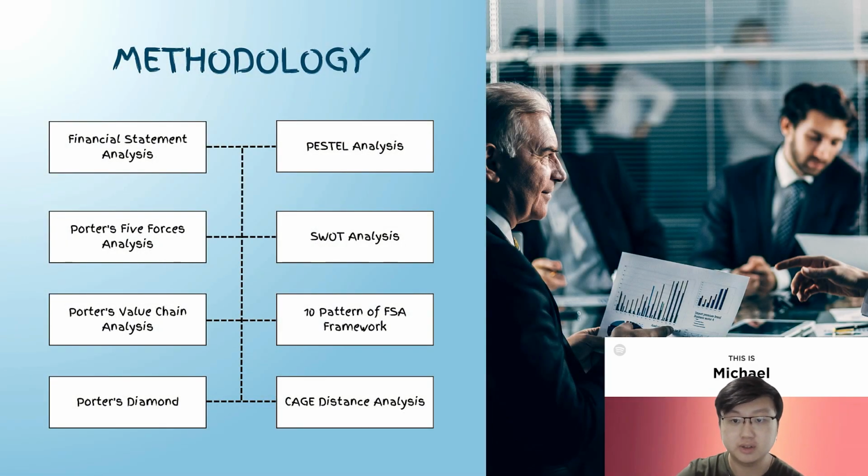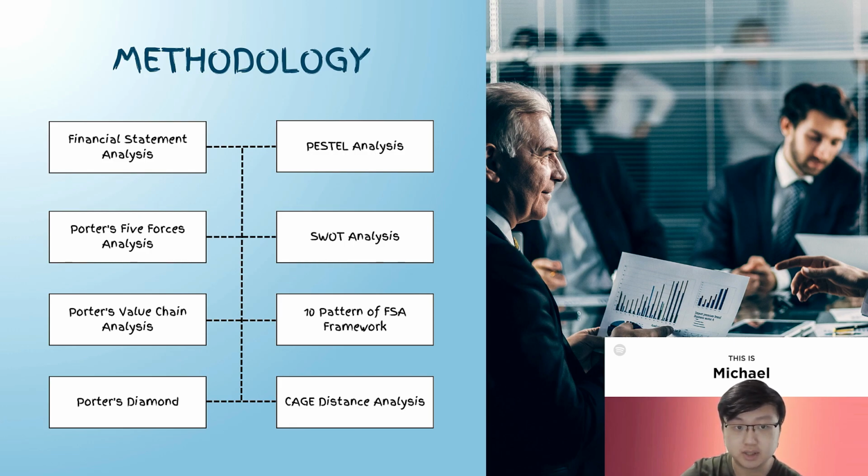For our final paper, there are 8 analyses in total. The first one is the financial statement analysis, which we use to examine a company's financial information to see its performance. The second is the PESTEL analysis, which covers the political, economic, social, cultural, technological, environmental, and legal factors that we use to assess and analyze the external factors that can impact their business. The third one is Porter's 5 forces. We use this to assess the company's competitive forces in that industry. The fourth one is the SWOT analysis, which we all know is the strengths, weaknesses, opportunities, and threats analysis for the company. The fifth is the value chain analysis.